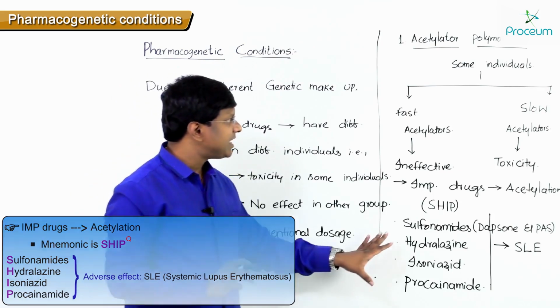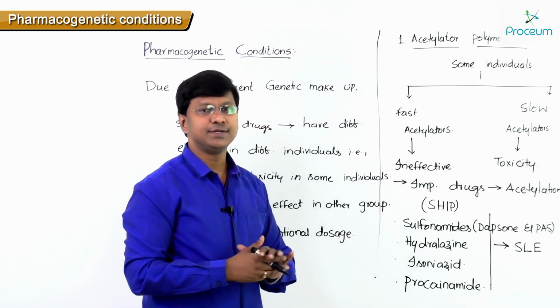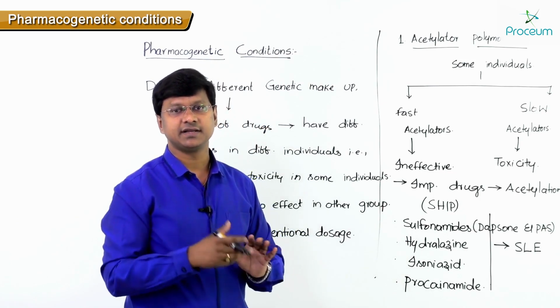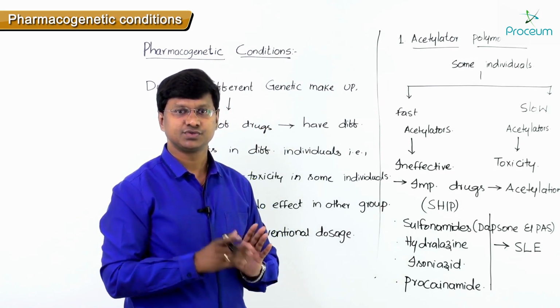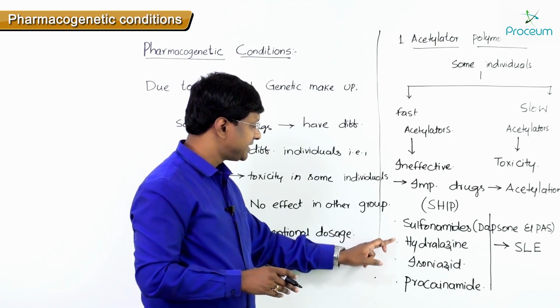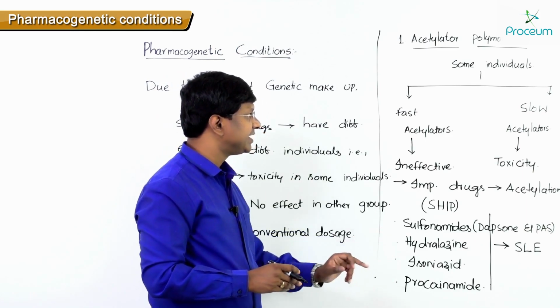Now apart from these drugs, let me tell you the other drugs which are metabolized by acetylation. The important drugs are sulfonamides, hydralazine, isoniazid and procainamide.